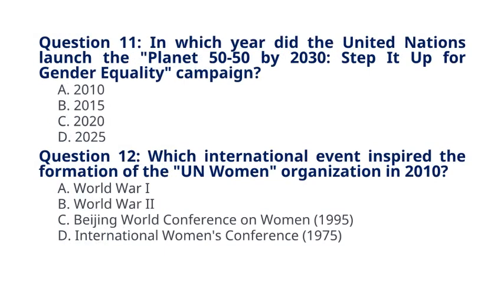Question 11. In which year did the United Nations launch the Planet 50-50 by 2030 Step It Up for Gender Equality campaign? A. 2010. B. 2015. C. 2020. D. 2025. The correct answer to question 11 is option B, 2015. Explanation: The Planet 50-50 by 2030 campaign was launched in 2015, emphasizing the goal of achieving gender equality by the year 2030.